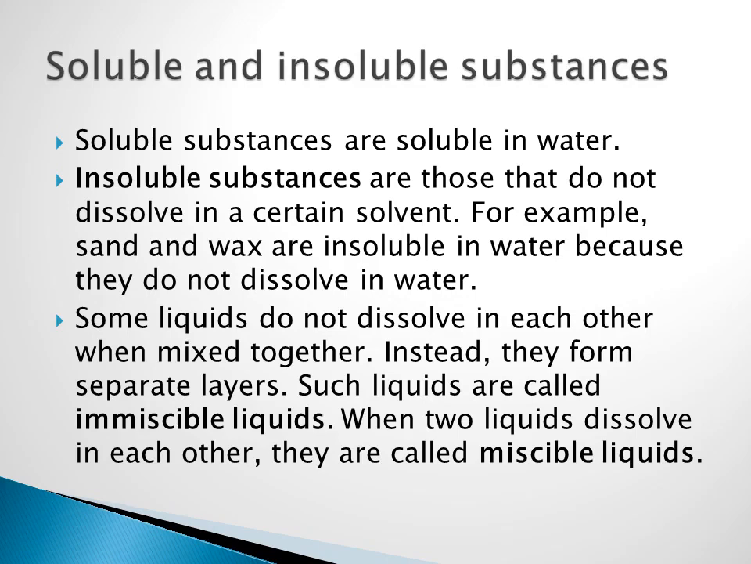So soluble substance means which are soluble in water. Example, salt and sugar in water. Insoluble means they do not dissolve in water or any solvent. Example, sand and water or sand and wax. And there are two types of liquids, miscible liquid and immiscible liquid. Immiscible means some liquids do not dissolve in each other. When two liquids dissolve in each other, they are called miscible liquids.